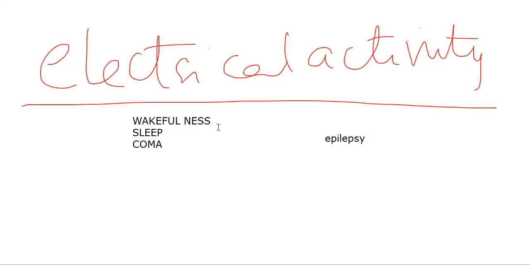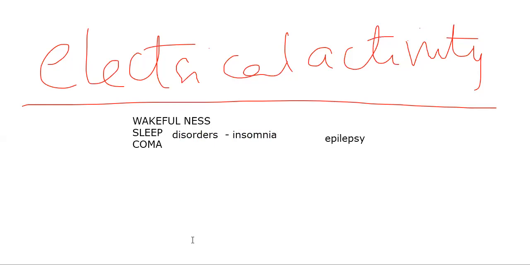Sleep disorders are what we call insomnia. Let me write that here: sleep disorders are called insomnia. In epilepsy cases, and in coma, which may lead to brain death, in all those cases the electrical activity of the brain can be recorded.